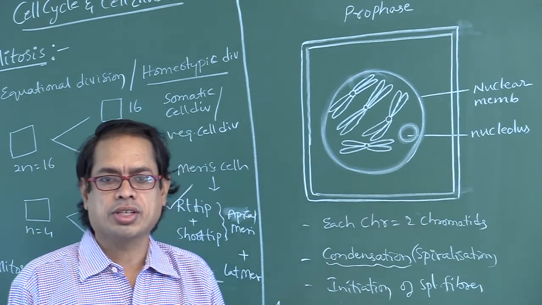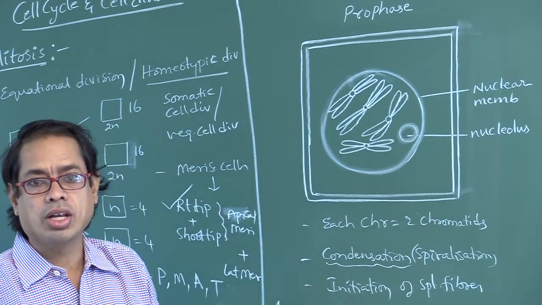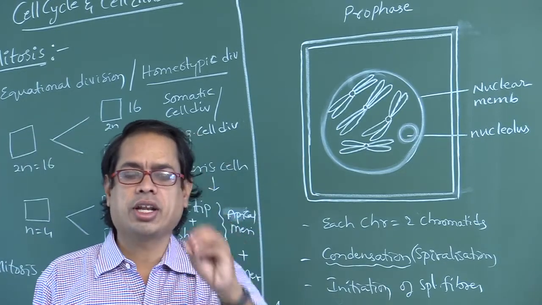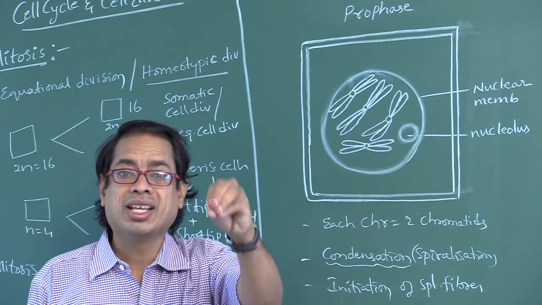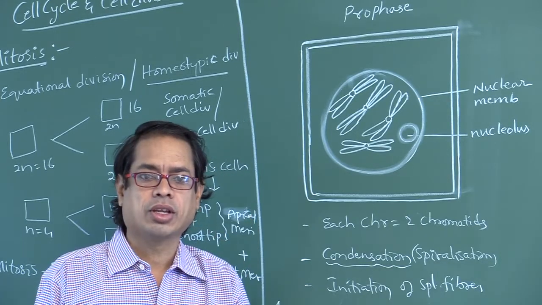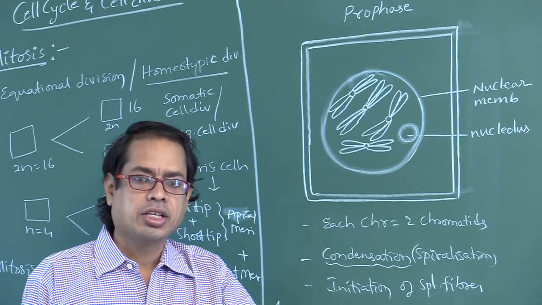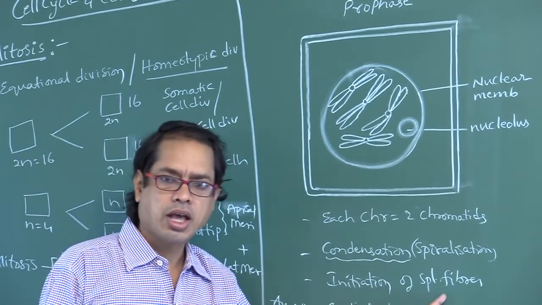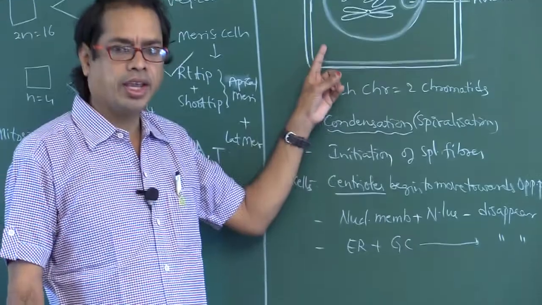Those three components together are called the cytoskeleton. So microtubules in the cytoplasm initiate spindle formation.